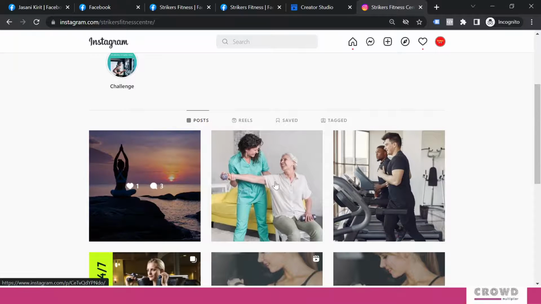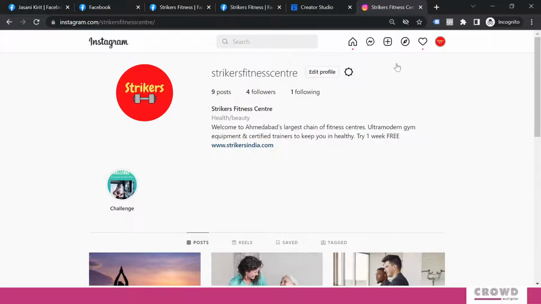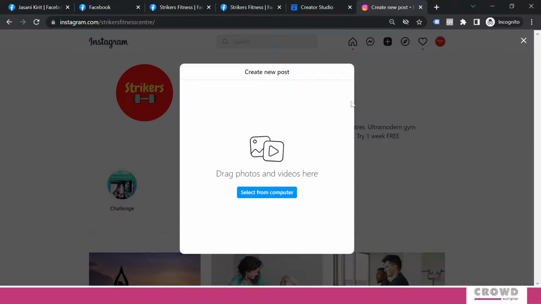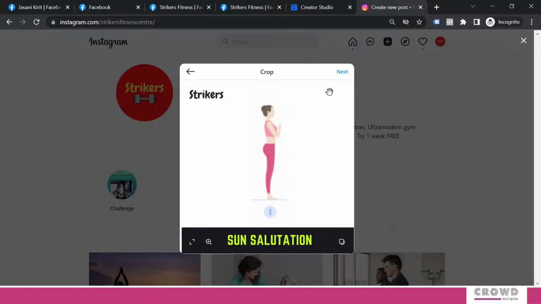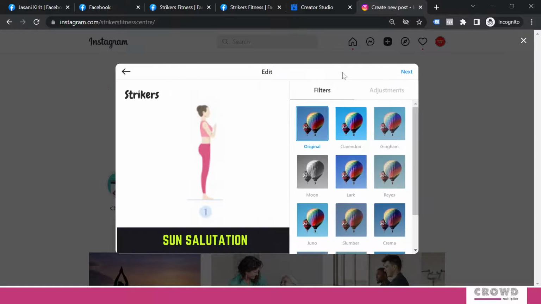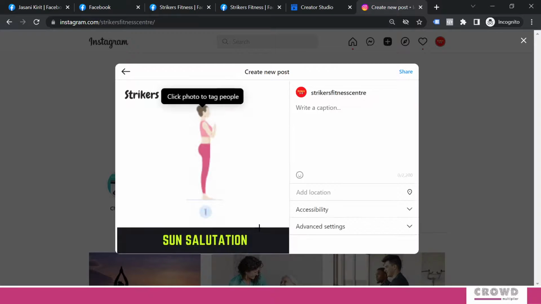So let's try to post new content. We'll click this and select an image. The image is of the sun salutation which we used in our Facebook experiment as well. Now over here you can see on the left hand side is the image and on the right hand side we can write our caption, add our hashtags, and a lot of other things can be done.